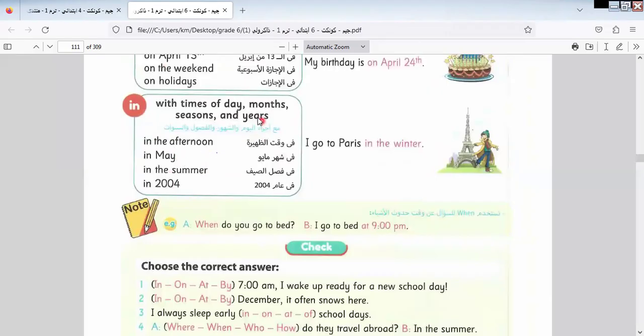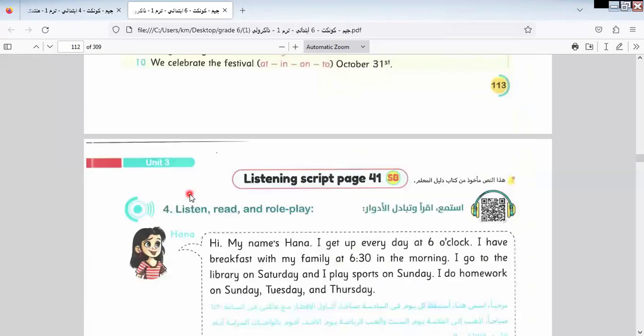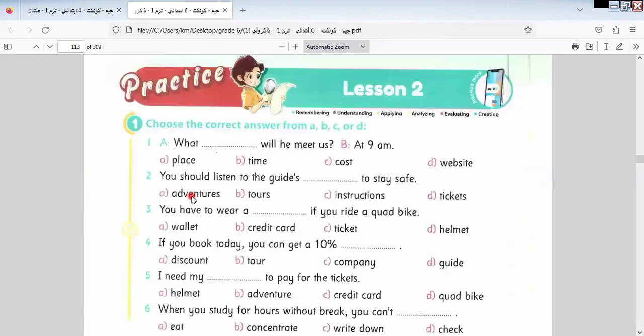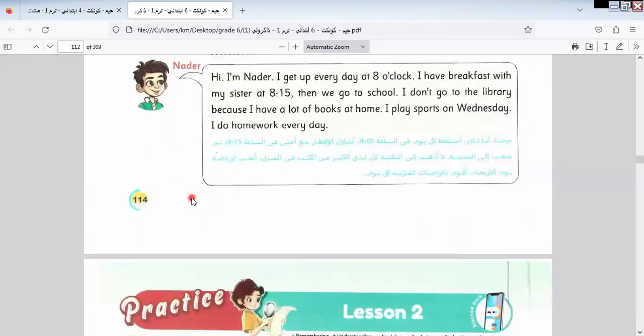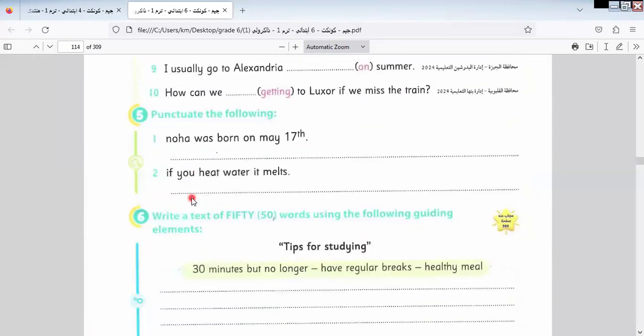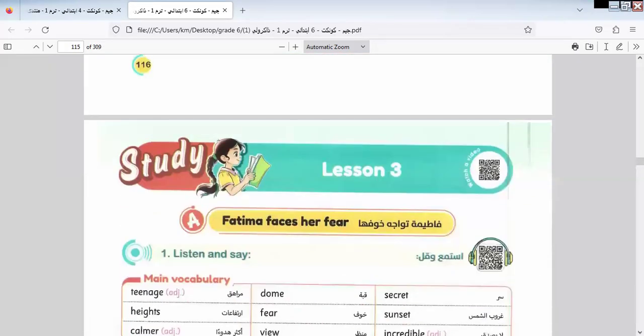In, we use it with what? With parts of the day, months, seasons, and years. You must know this: in the afternoon, in May, in the summer, in 2004. Okay, I think now we know what we took in the last video.